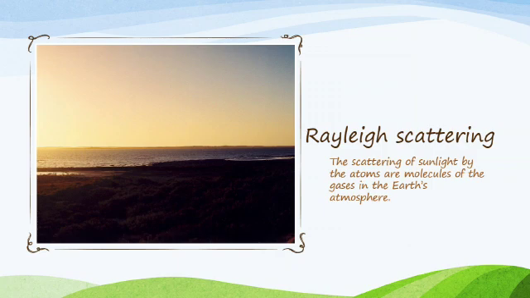This Rayleigh scattering is more effective at short wavelength. It is the phenomenon of scattering of light majorly by the molecules of gas. From this we have to know that the scattering of sunlight by the atoms or molecules of the gases in the Earth's atmosphere is known as Rayleigh scattering.